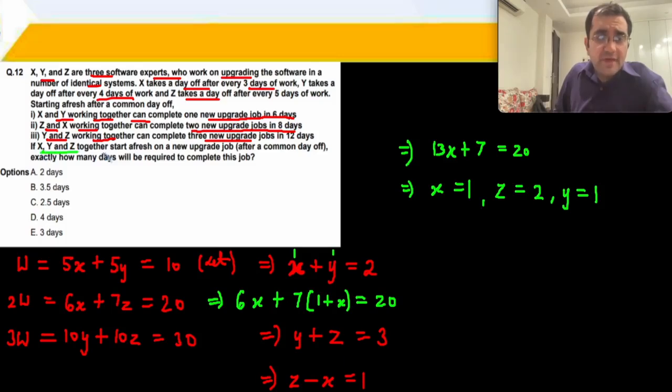If x, y and z together start afresh on a new upgrade job, exactly after how many days will they complete the job? So they are working together now, right?